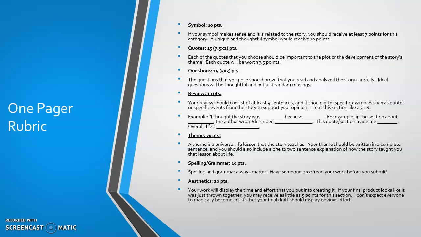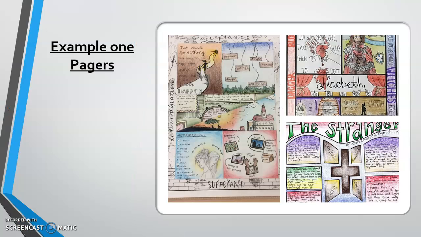So most of you have probably already created one-pagers for other classes, but let's take a look at some examples of what they look like. So here are 3 examples of one-pagers. Notice that one-pagers are typically done on paper with pens and pencils and colored pencils and markers and crayons and things like that. This is your opportunity to be creative. I know some of you love to draw. Here's your opportunity to do that.